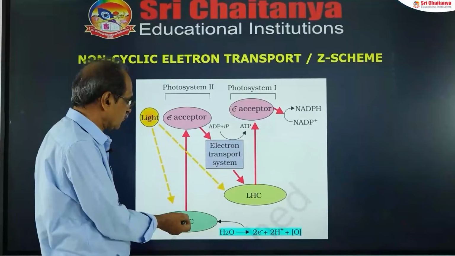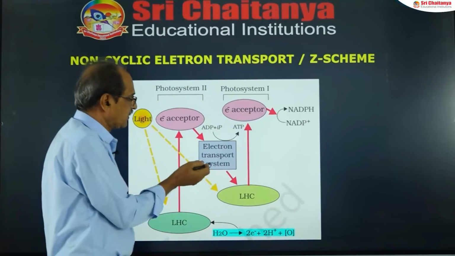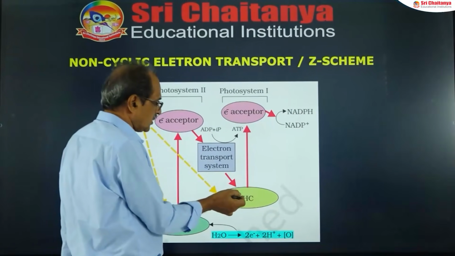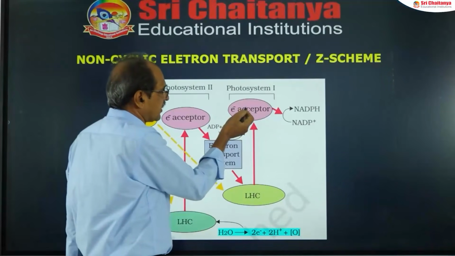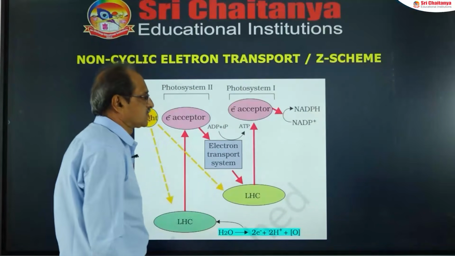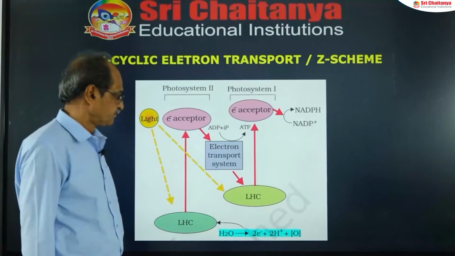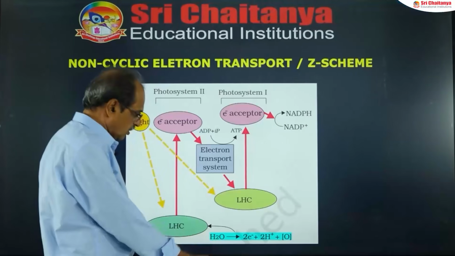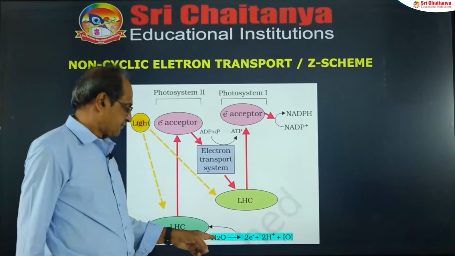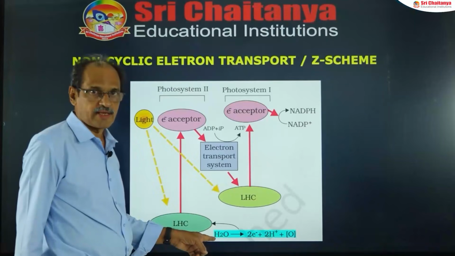So this is the PS2 first initiation, this is the electron acceptor, then the electron transport system goes to LHC, and finally to the primary electron acceptor of the PS1. Ultimately the final electron acceptor is NADP+, which is reduced to NADPH2. Then who is the ultimate donor of electrons in this case? Water is the ultimate donor of electrons.